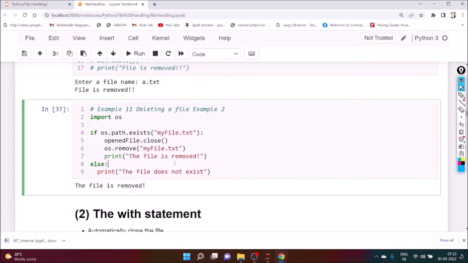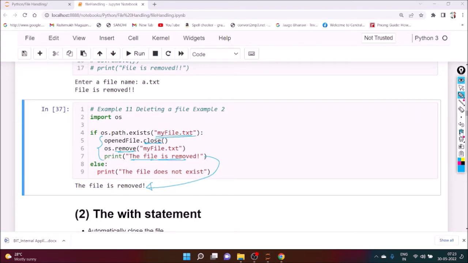That means it will first check whether my file.txt is there or not. If it is there, that means it is true. That means it will enter that part: first of all close it, then remove it, and then it will print the file is removed. But if the file is not there, then it will execute the else part. It will print the file doesn't exist.